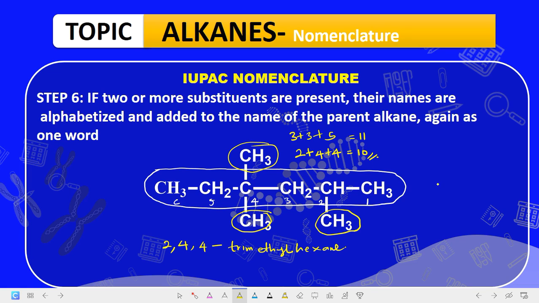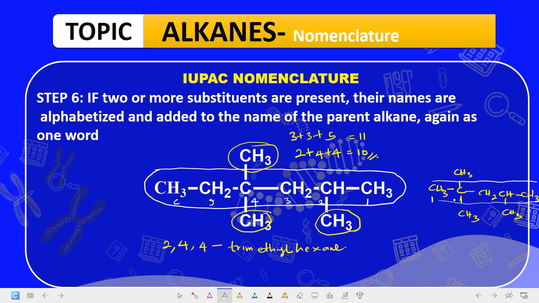Now, how about you have a compound like this? Let's assume you had it as CH3, then C, then CH3, here is CH3, then you have CH2, CH, and then here there's a substituent again, CH3, and finally you have CH3. How do you name a compound like this? Now, of course, we know that the longest continuous chain is this chain in this case. This is the longest continuous chain. Where are we going to number from?